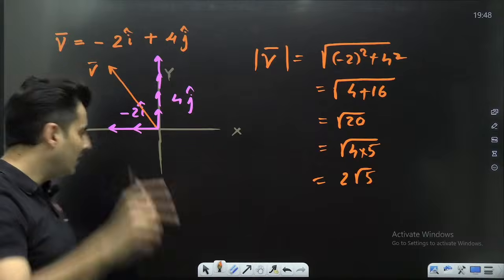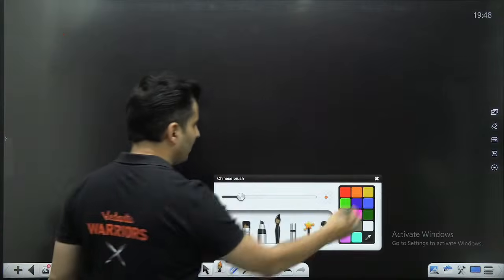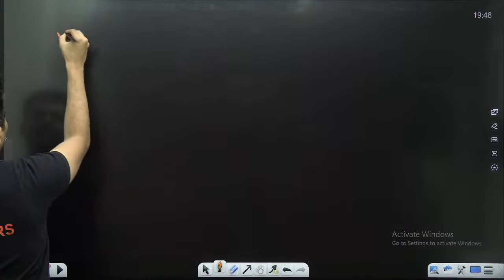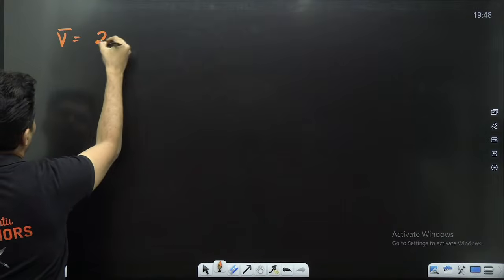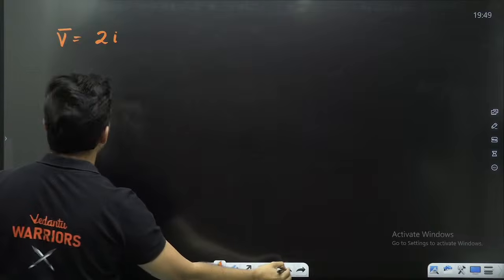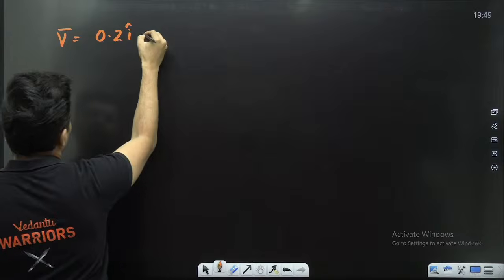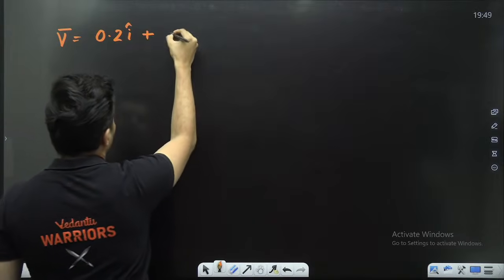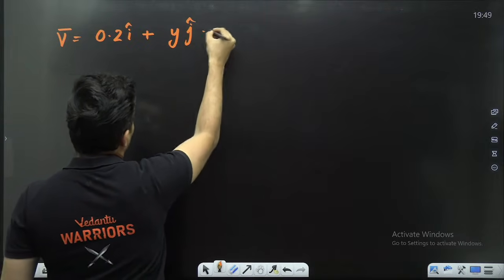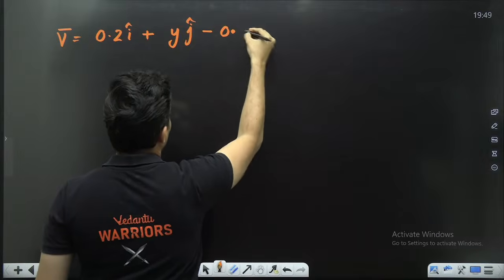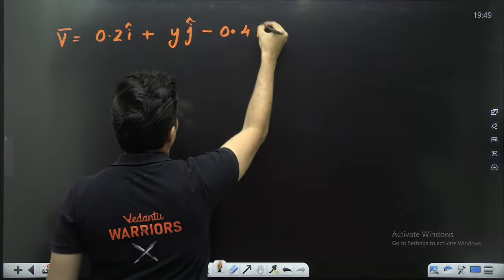Got it? Similarly, let's say another question I'm giving you. Let's say there is a vector which is 0.2 i cap plus y j cap minus, let's say, 0.4 k cap.